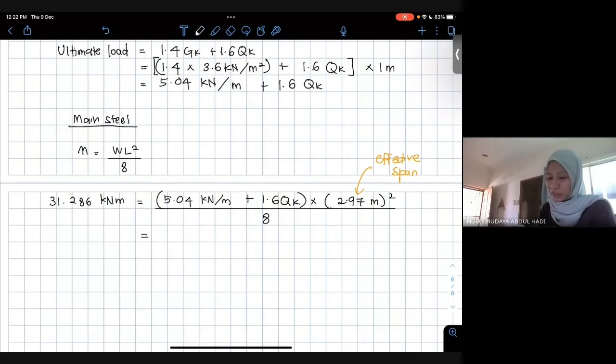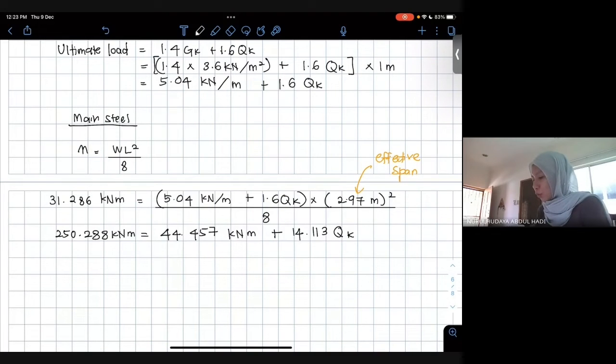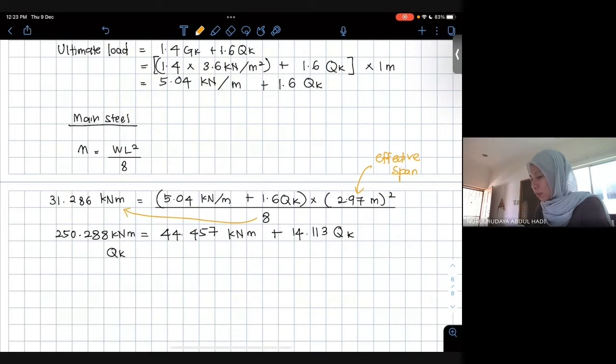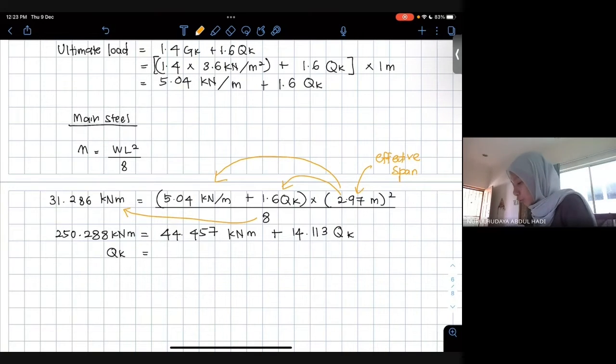Okay, I can calculate one by one for fear of miscalculation. Then you can get the value of Qk. What I did was I just multiplied at 31.286. That's why I got 250 something over 2.97 to the power of 2. I multiplied with 5.04 and 2.97 to the power of 2 multiplied with 1.6 also.